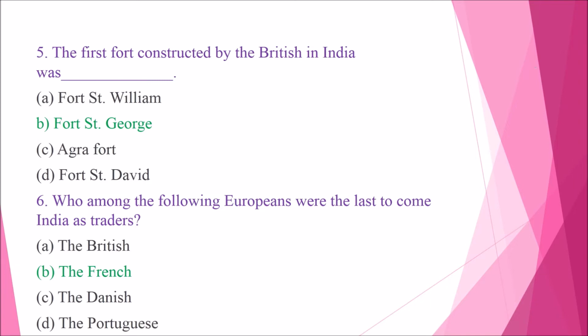Who among the following Europeans were the last to come India as traders? Option A, the British. Option B, the French. Option C, the Danish. Option D, the Portuguese. So the answer is option B, the French.